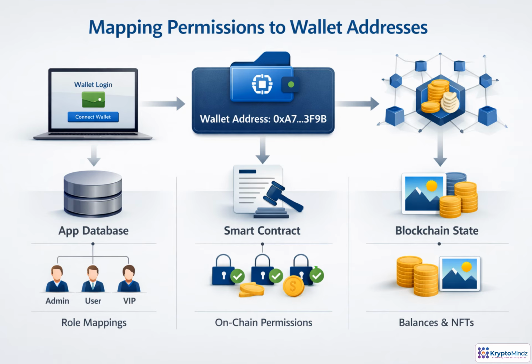Once a wallet is connected, the public address becomes the handle the system can reason about. Permissions can then be resolved in 3 common ways. A backend database can map an address to roles like admin or VIP. A smart contract can store permissions directly on-chain. Or the app can query blockchain state, such as token balances or NFT ownership, and use those results as dynamic access attributes.